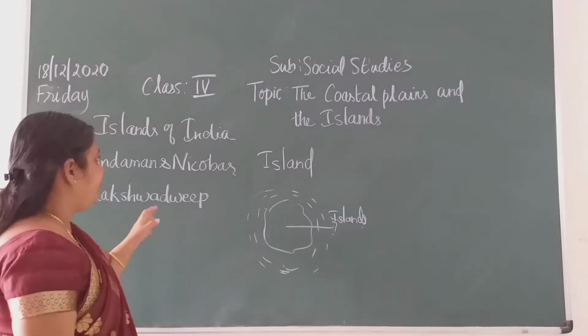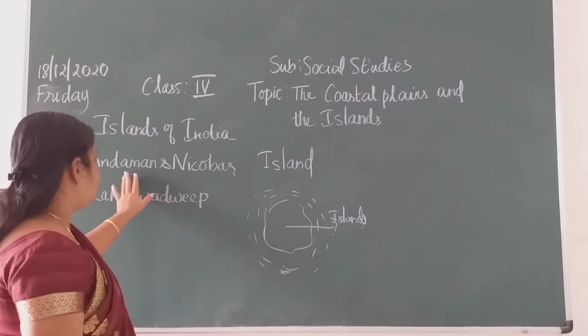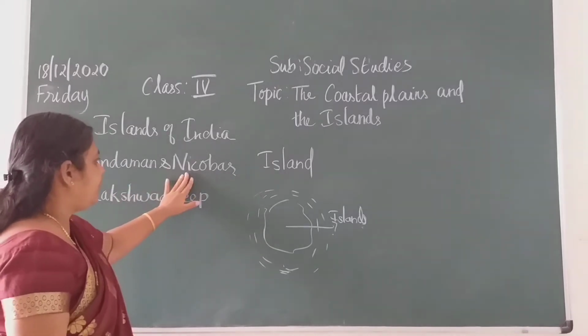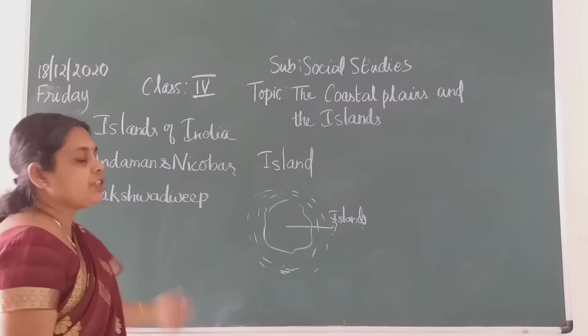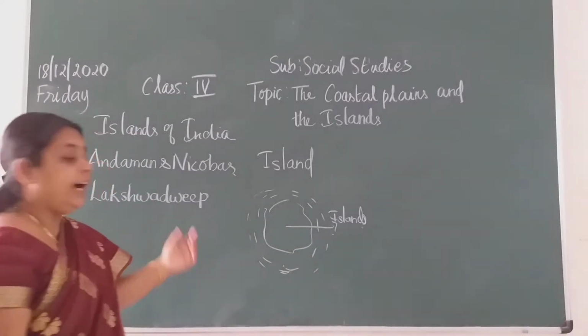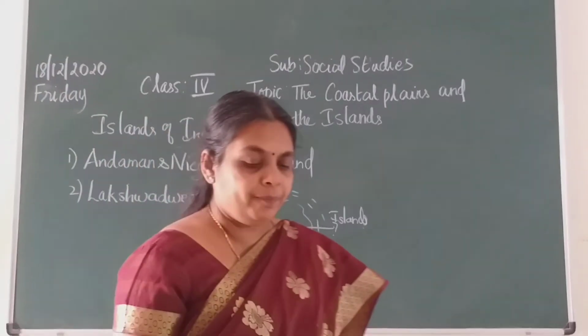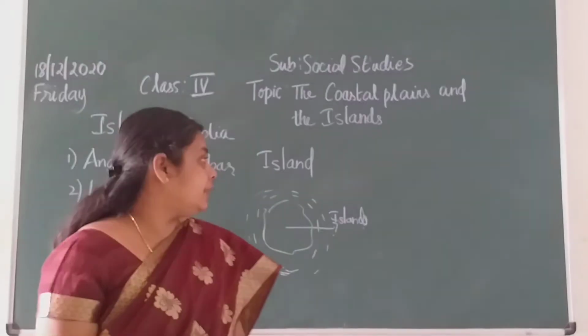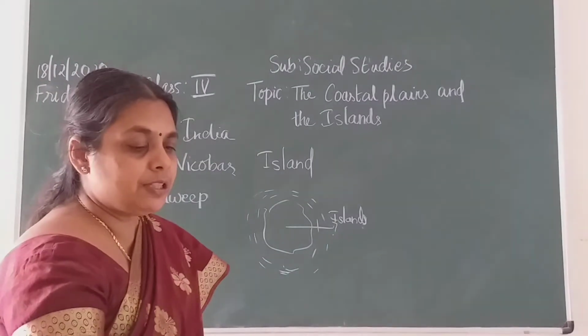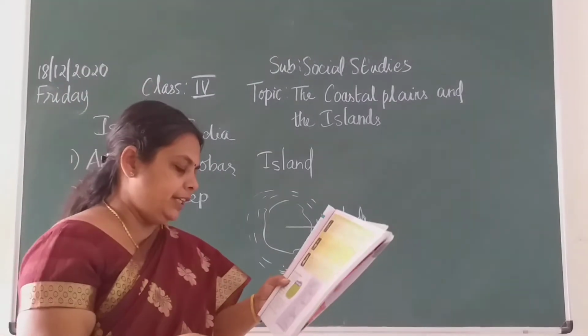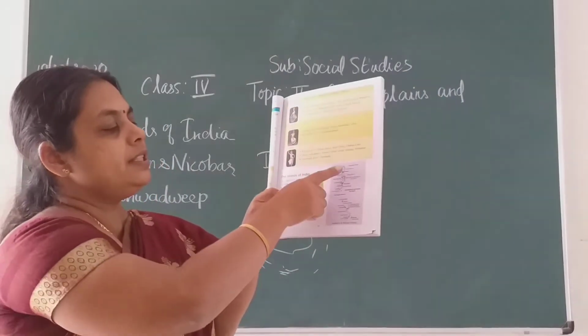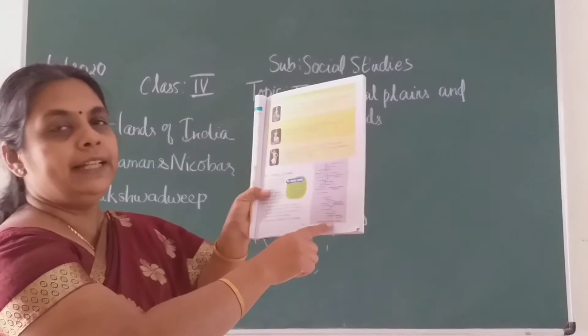Once again I repeat, India has two islands. One is Andaman and Nicobar in the Bay of Bengal and Lakshadweep Islands in the Arabian Sea. The next one I want to show you on the map, children, is the Andaman and Nicobar Islands first. See, this is your Andaman and Nicobar Islands.